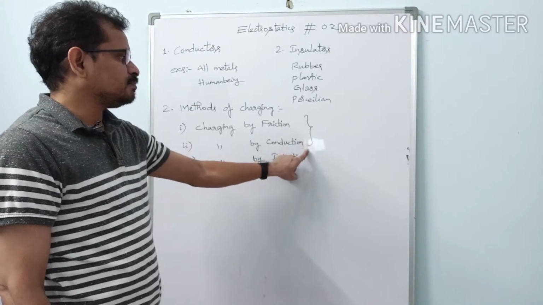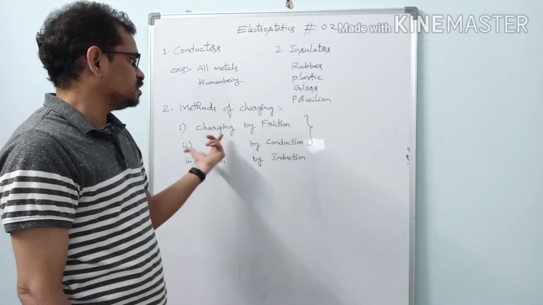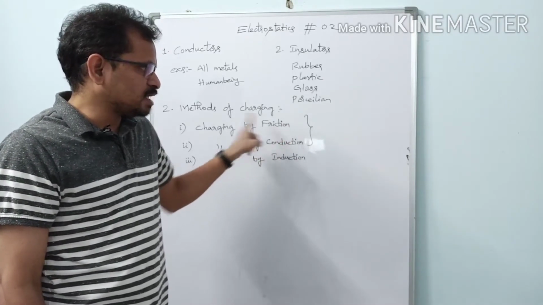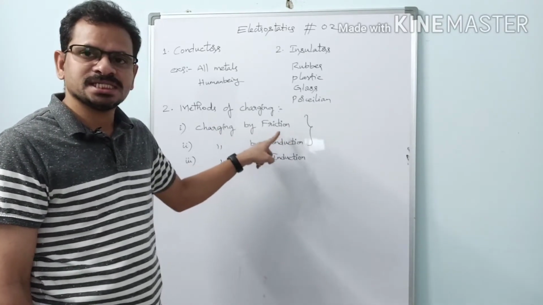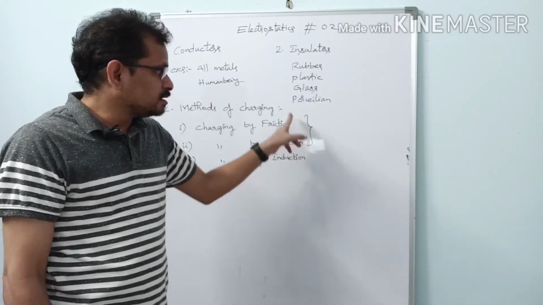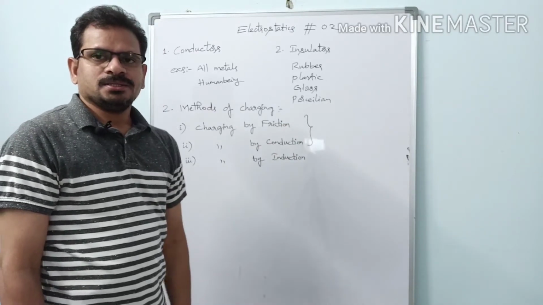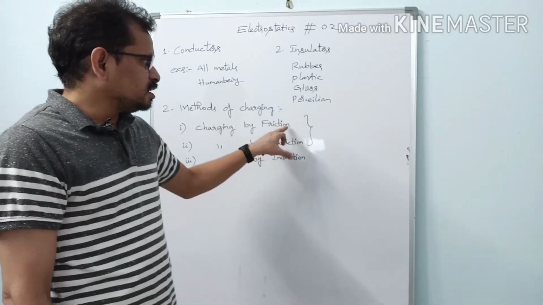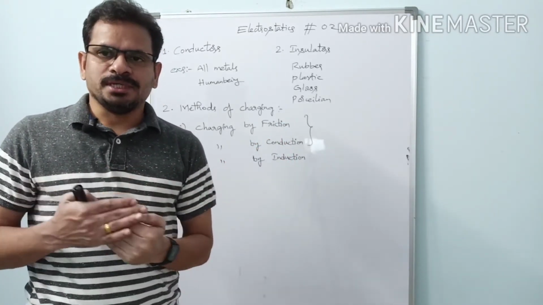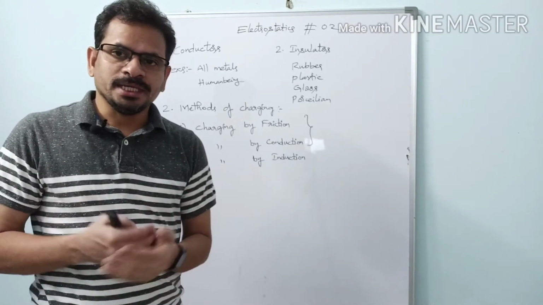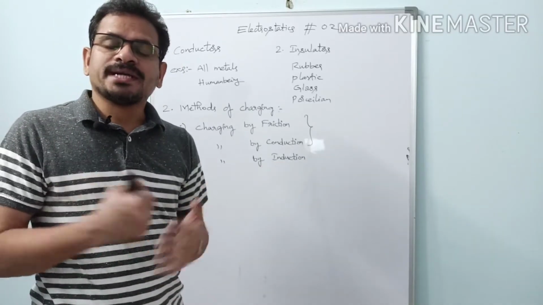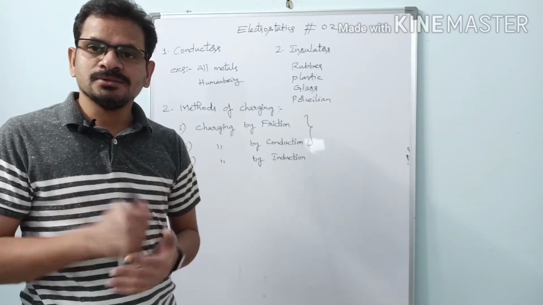See why I have put a brace for these two, 1 and 2. There is a similarity between these. The first and second types of charging, friction and conduction, are similar when compared to the third one. The third one is exclusively different from these two methods. In these two processes, the body which is to be charged and a charged body are brought in contact with each other, while in the third case there is no contact between the bodies. That is the exclusive difference.